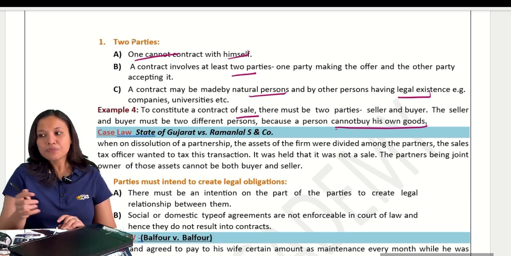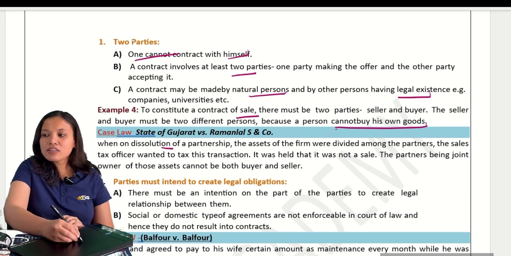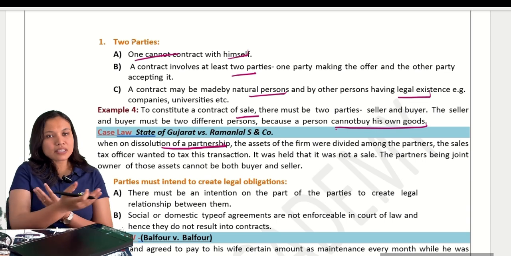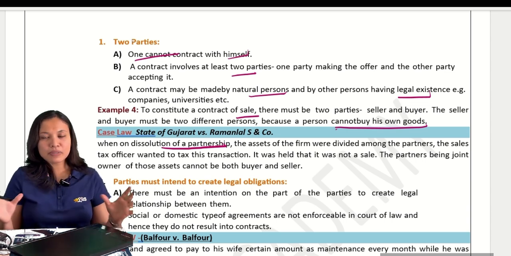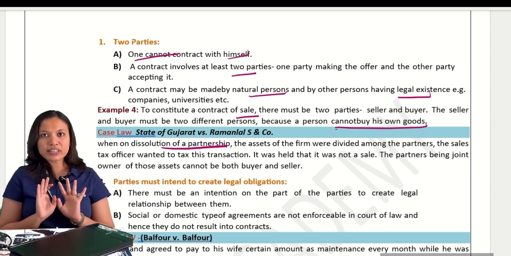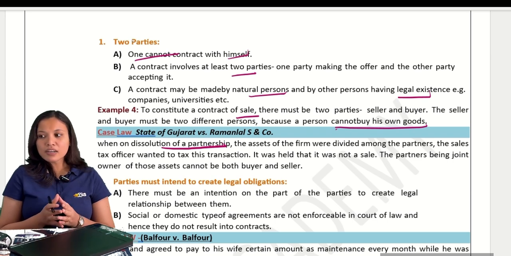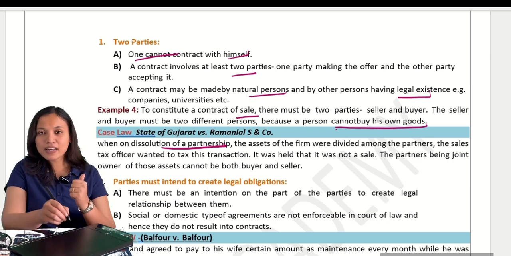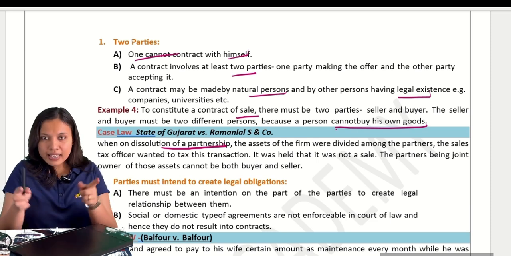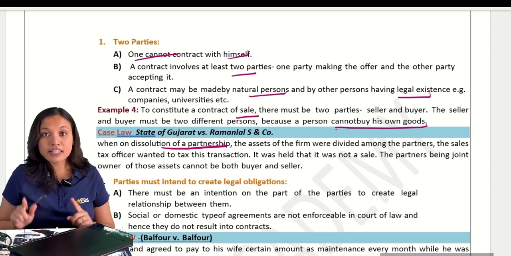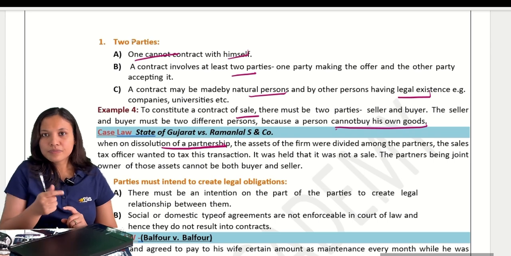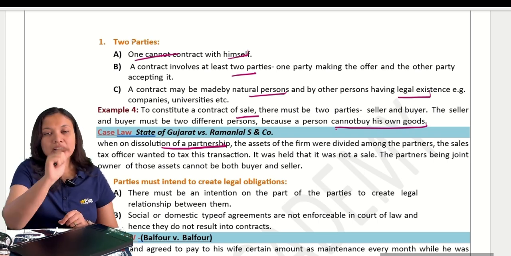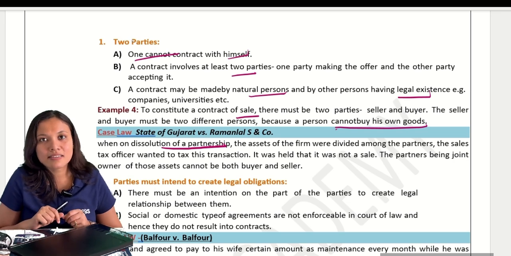Okay. Now, what is happening in this case law? A partnership is dissolved. The assets of the firm were divided amongst the partners. When the partnership is closing, they will take up all the assets they have. Now, when they took up all the assets, the sales tax officer came there. What? You are taking all the assets. It is a sale. He is treating it as a sale. On sales, you have to pay sales tax.